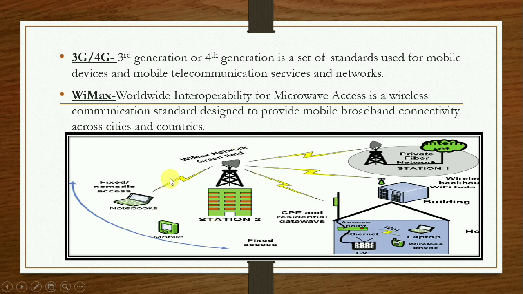Here we have this main WiMAX network which is providing the wireless connection to notebooks and mobiles. And again it is providing a connection to the access point which is providing the further connection to the TV, wireless phones and laptops. It may also provide connectivity to the private fiber network which can provide further internet connection to the areas around it.